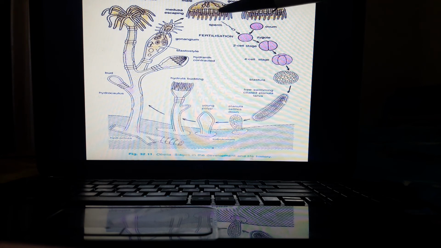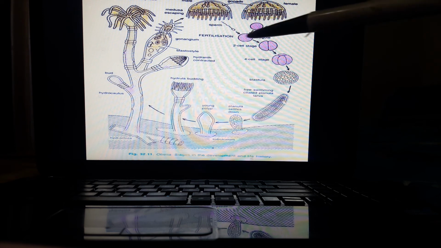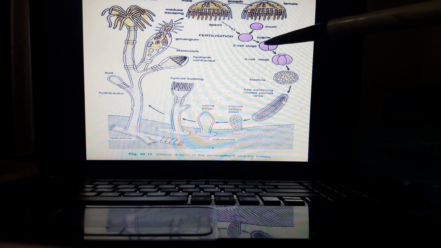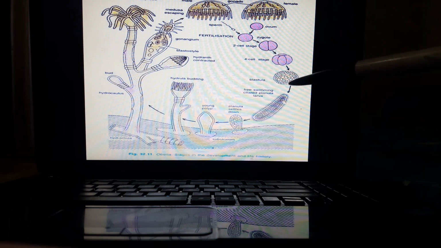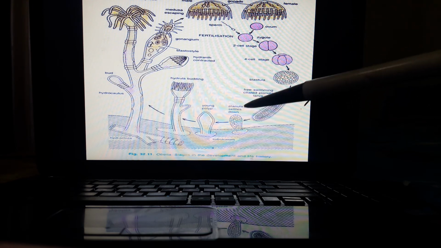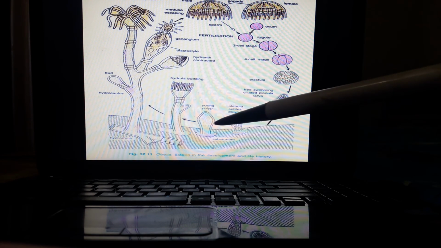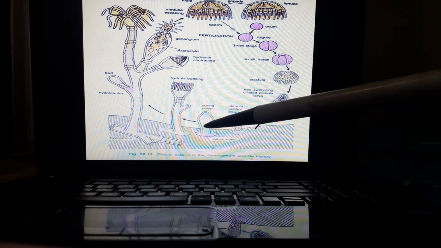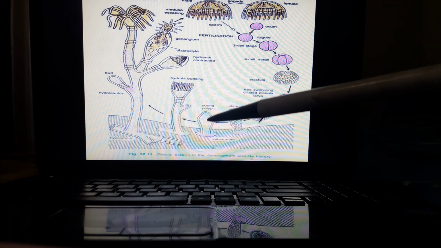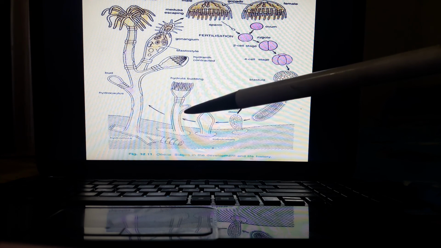This is male and this is female, and reproduction takes place by the fusion of the gametes, and after fertilization zygote is formed. This zygote gives rise to the larva. This is the planula larva being formed. Planula larva then converts into young polyp. It is the asexual form. This polyp then is converted into hydrula form. When budding occurs in the hydrula, then the whole colony of Obelia is formed.